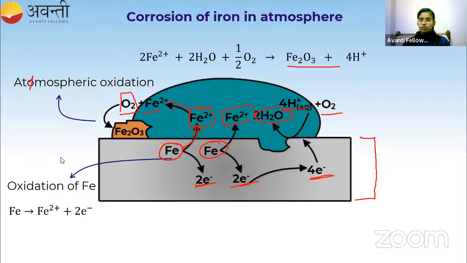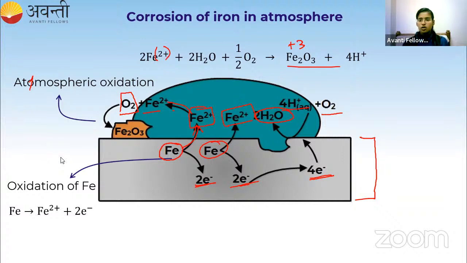In Fe2O3, what is the oxidation state of iron? Can anyone give me the oxidation state of iron in Fe2O3? Is it +2 or +3? Very good. It is +3. So here it is moving from +2 to +3, and we call this oxidation atmospheric oxidation.